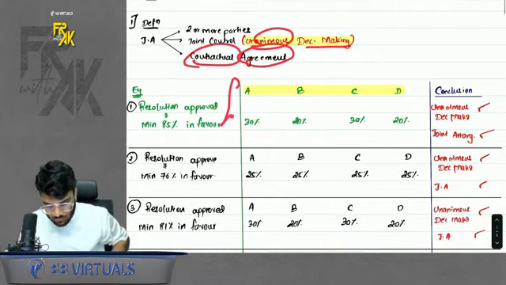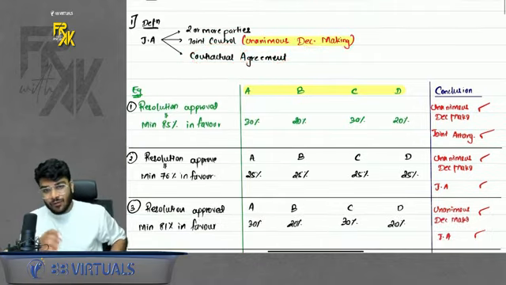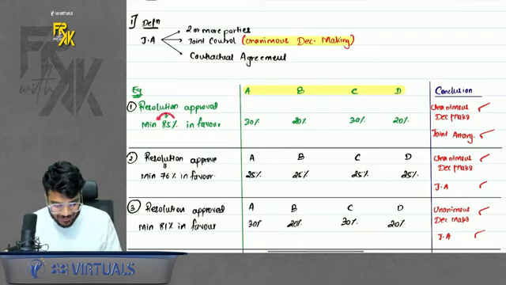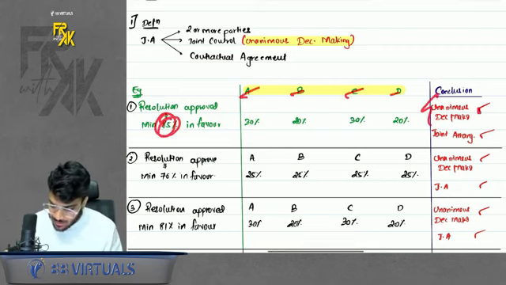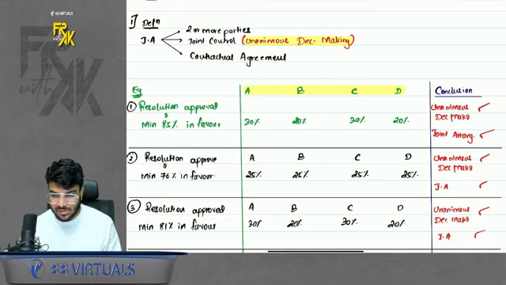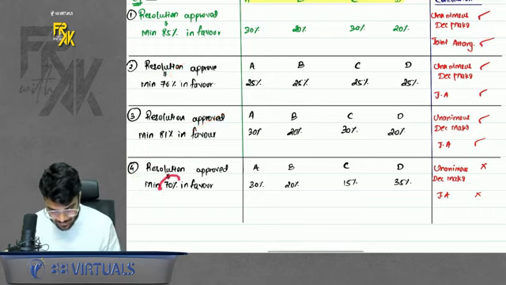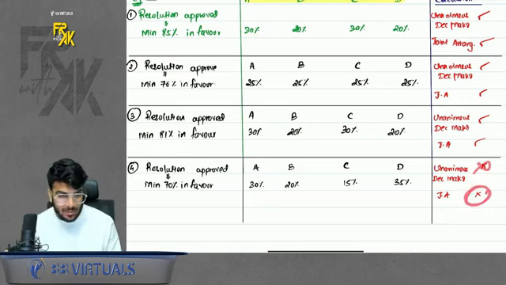So we understood what is unanimous decision making. That means if we want to pass a resolution, all parties should agree. That is unanimous decision making. So let's say for example, in a contract, to approve anything it requires 85% approval. So here all have to agree to achieve this. So there is unanimous decision making. If there is unanimous decision making, it is a joint arrangement. Same in the second case, same in the third case. But in the fourth case, if you see, they want to achieve 70%. Any three parties can achieve 70%. So there is no unanimous decision making here. There is no joint arrangement here.